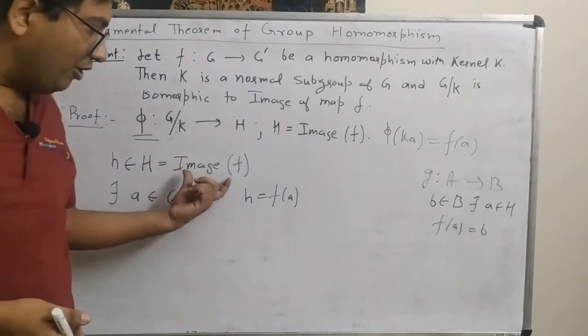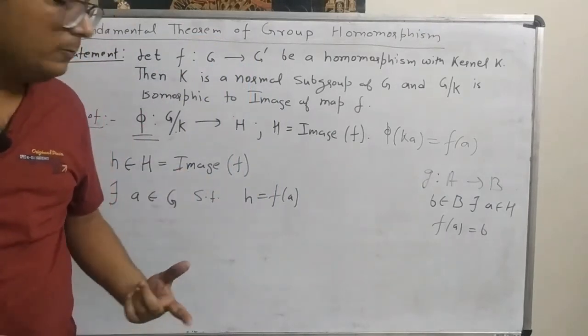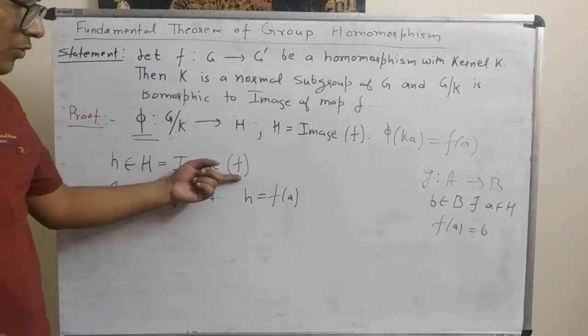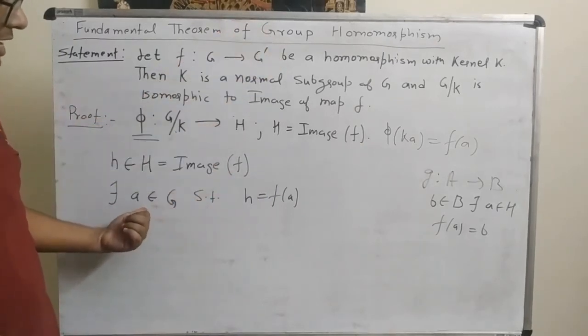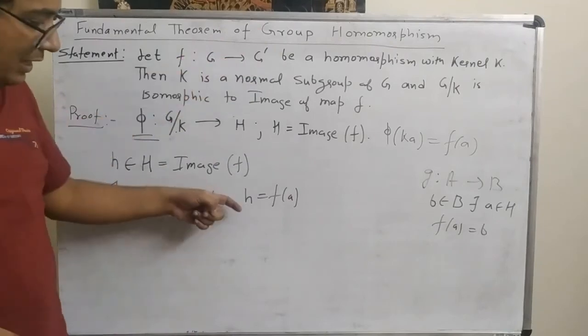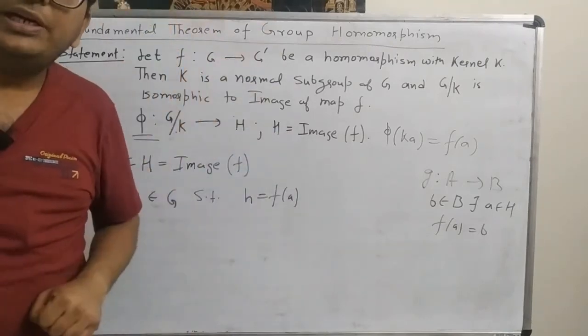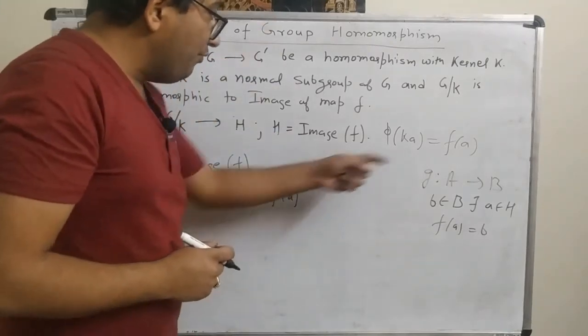This is by the definition of image of F. Now what is this F of a from here?